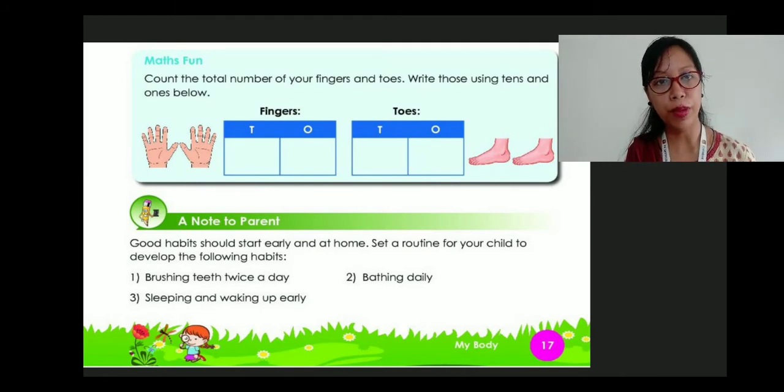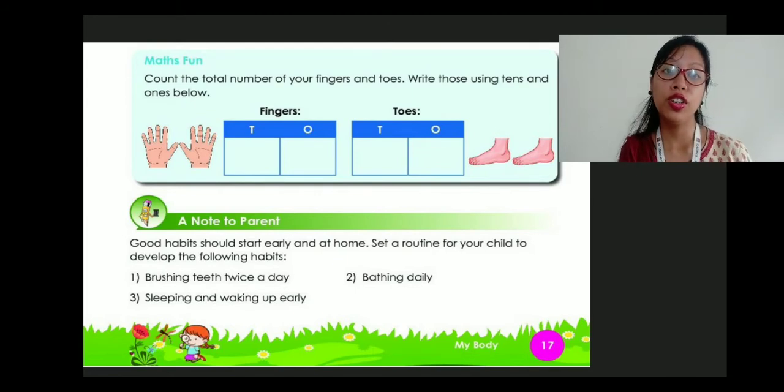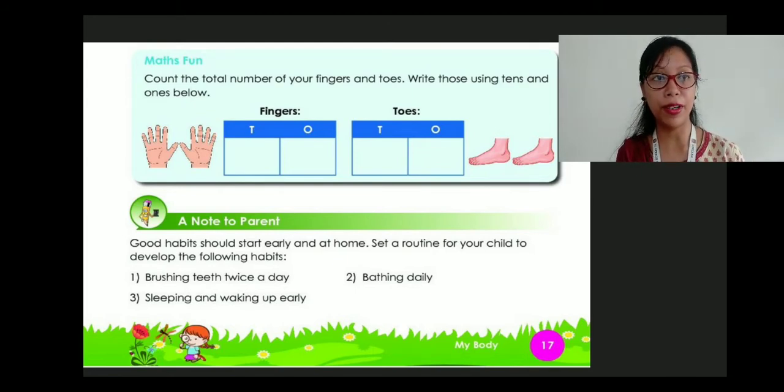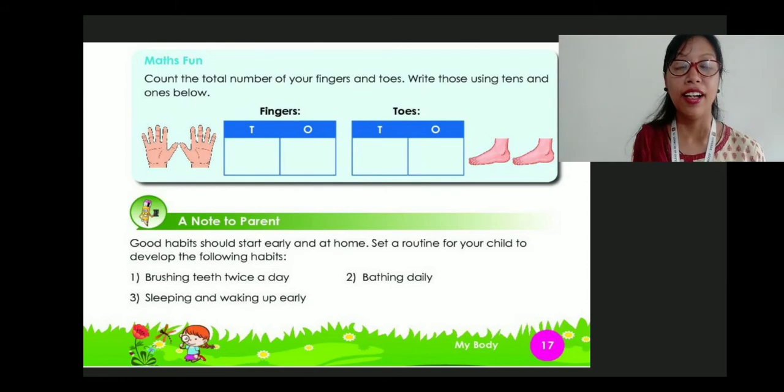Then a note to parents. Good habits should start early and at home. Set a routine for your child to develop the following habits. So what are the habits that you should practice at home? Brushing teeth twice a day. Then bathing daily. And sleeping and waking up early. So you should sleep early and wake up early. It makes the mind fresh and healthy.